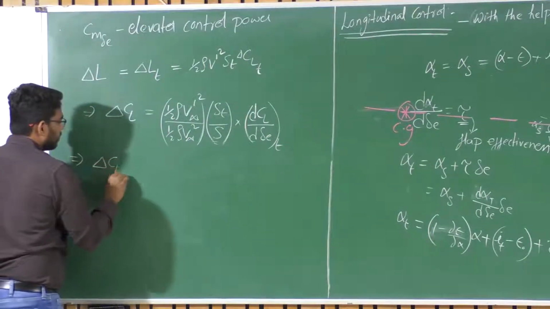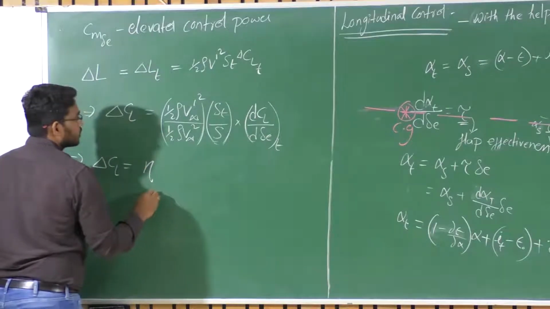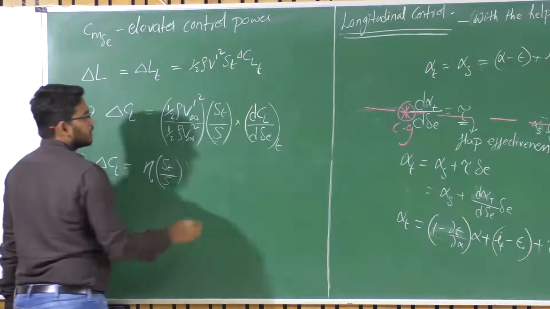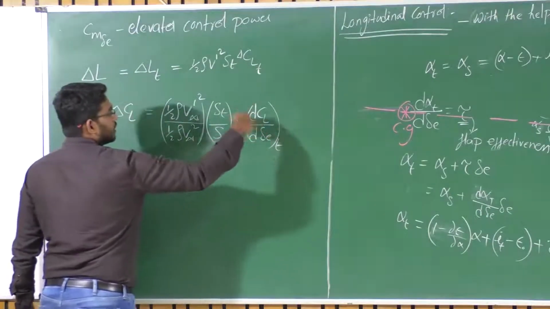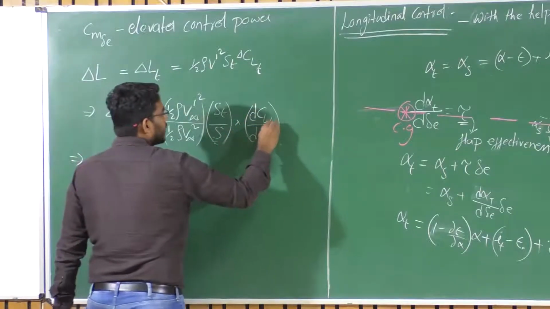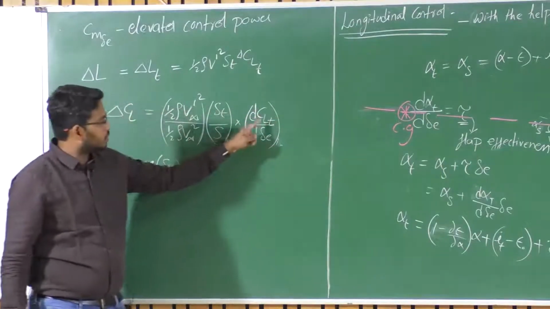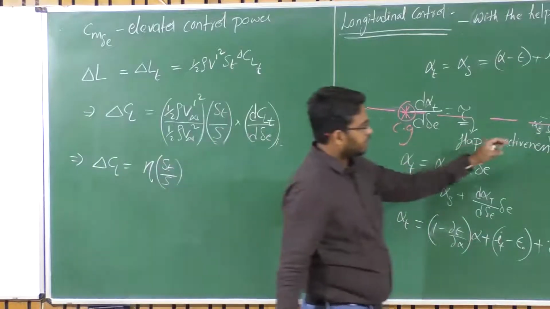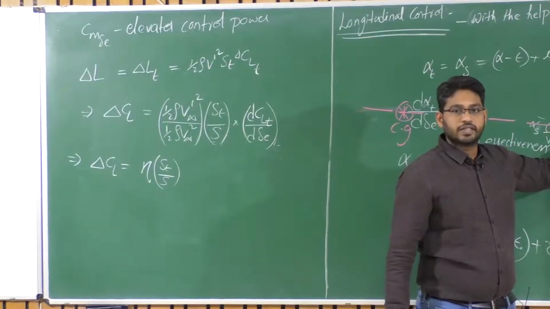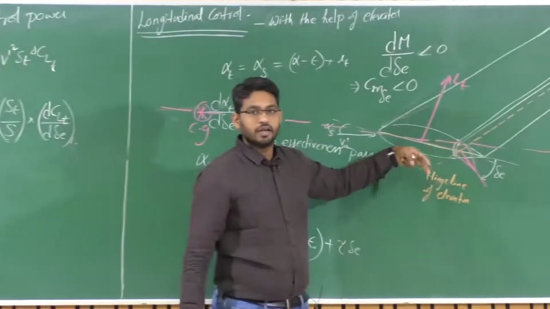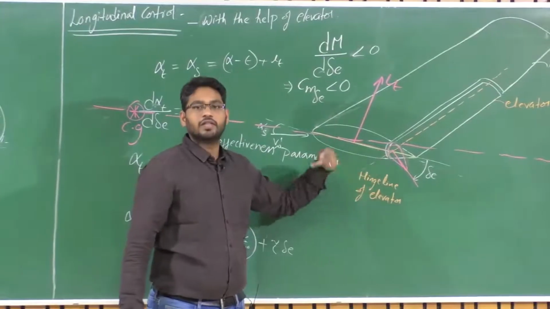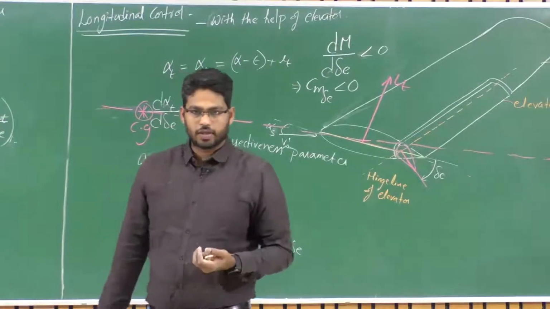So delta CL of the total aircraft is equal to eta, the efficiency of the horizontal tail, times ST upon S, times the change in CL at the tail due to delta E deflection, right? What we observed is that when there is a change in delta E, there is a change in camber, which in turn affects the CL alpha. Am I correct or not? When there is a change in camber, there is a change in lift curve slope. Am I correct or not?